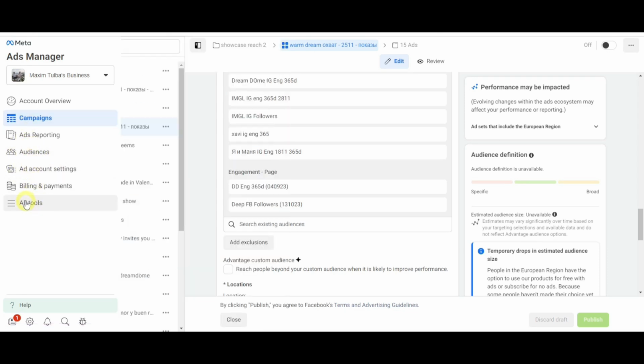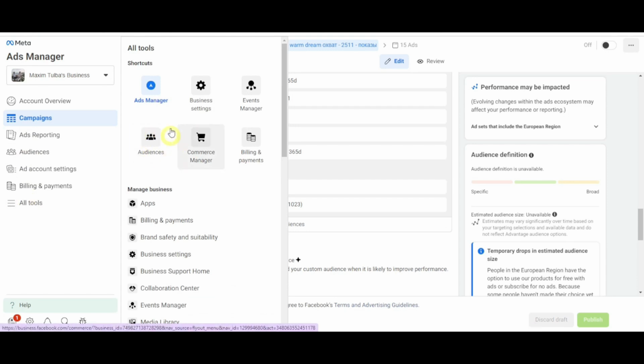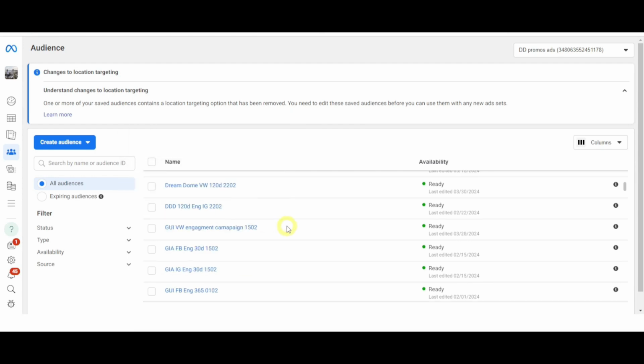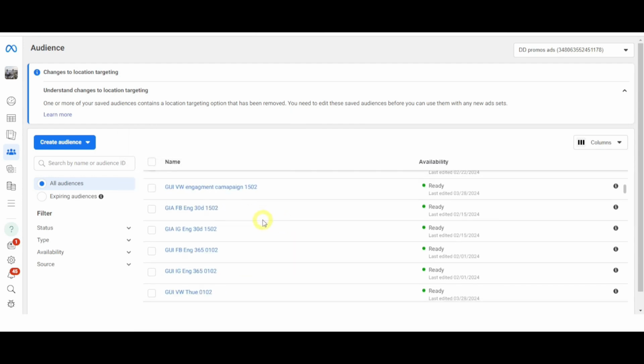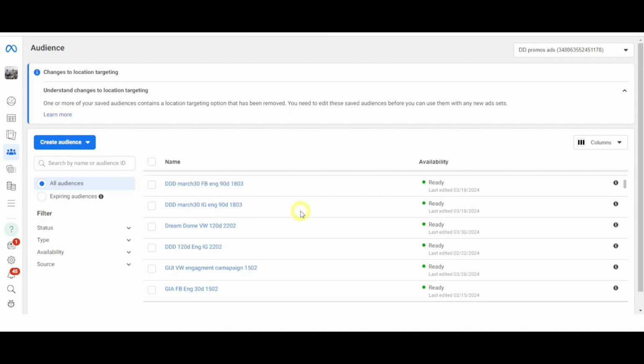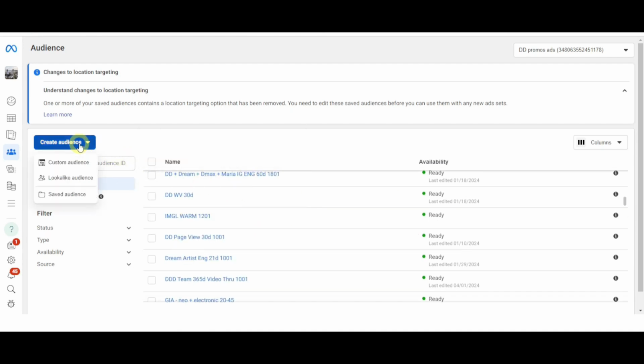If you cannot find it directly, click on All Tools and search for the Audience option. Here, you can view the different audiences. These audiences comprise followers from different channels, including Facebook, Instagram, and our website. For instance, to create a new custom audience, click on the option to create one.